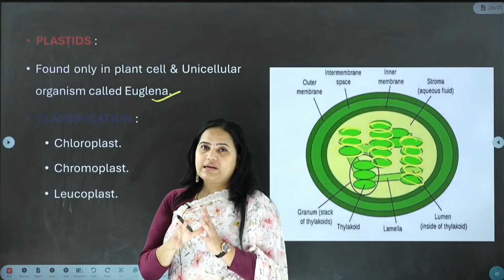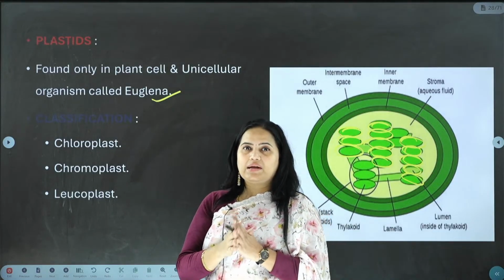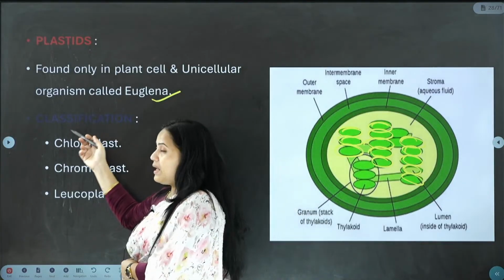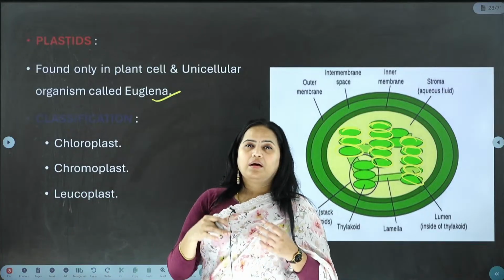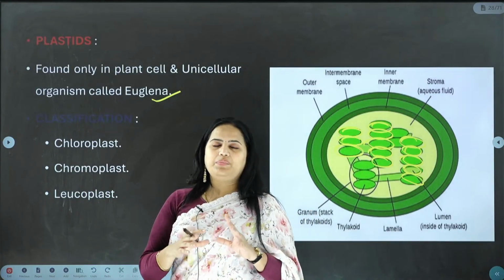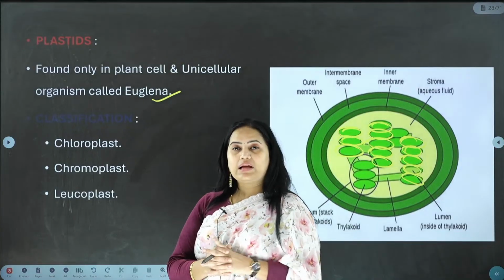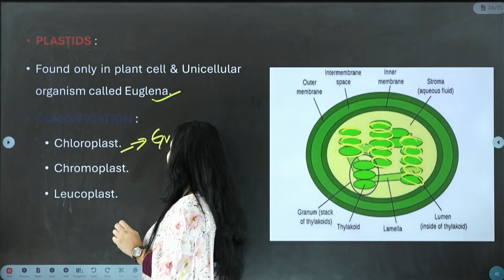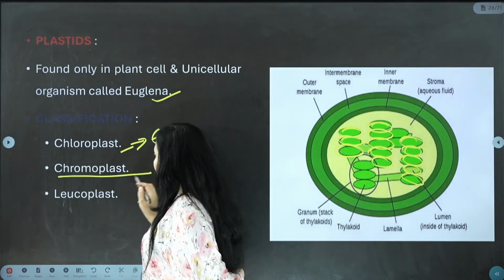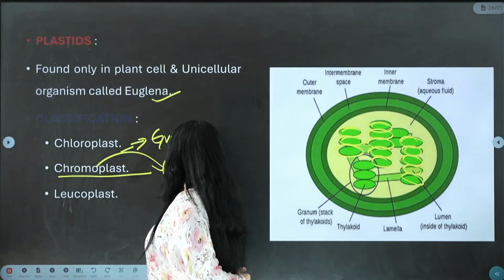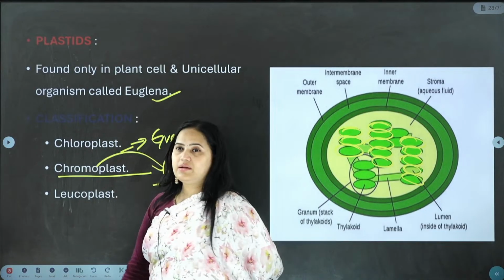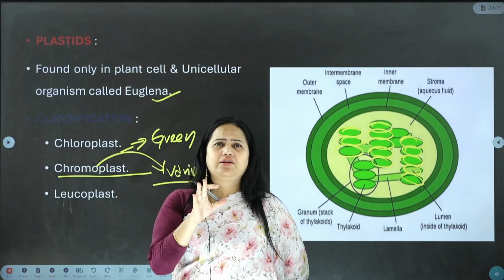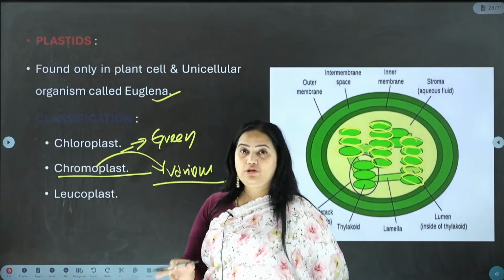Apart from that, there are also certain unicellular organisms like euglena and etc. They also consist of plastids. Okay, so it is because of the plastids only that the leaves, and the animal like unicellular organisms, appear in a certain way. If it consists of chloroplast, unte green color, so they should appear green in nature. If it consists of chromo, various colors, they should appear various colors. Have you ever observed plants, leaves of the plants which don't have any color at all? Then what is the reason? It is because of the leucoplast.